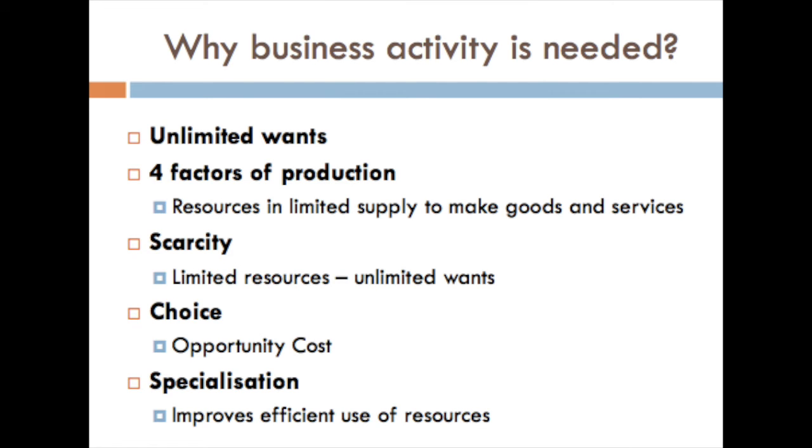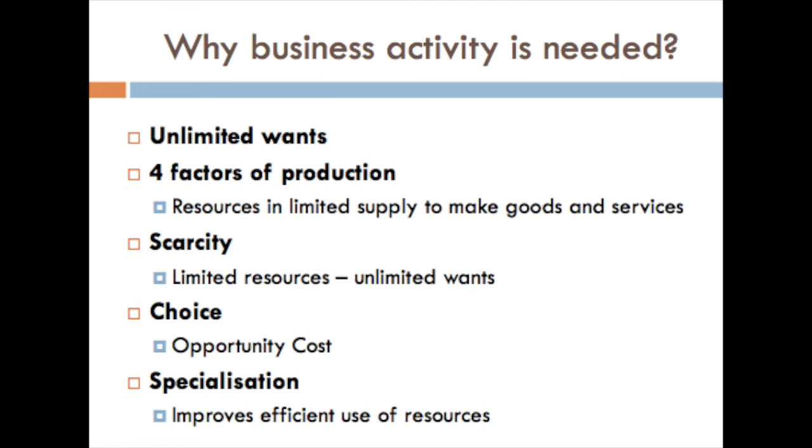Now, dear student, we will discuss why business activity is needed. Business activity is needed because human beings have unlimited wants, and the four factors of production that are necessary to produce these wants are limited.